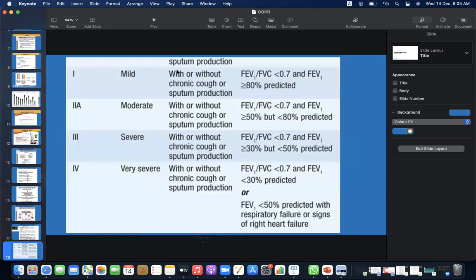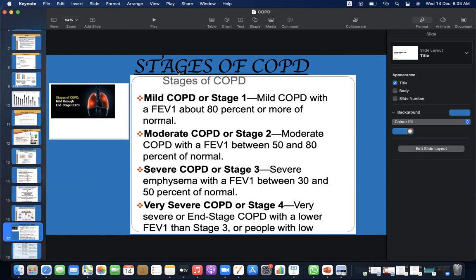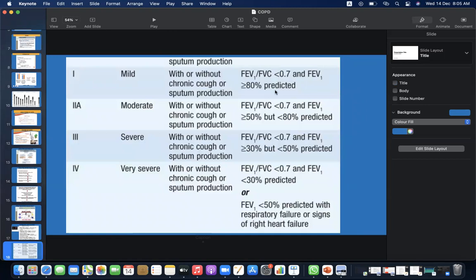So again, this slide is also presenting the stages of COPD. You can see mild is FEV1 over FVC, that is forced expiratory volume in 1 second over forced vital capacity, less than 0.7, and FEV1 is more than 80% of predicted. So here again, mild, moderate, severe, and very severe, these are the four categories, and depending upon these ratios, you can differentiate between them.